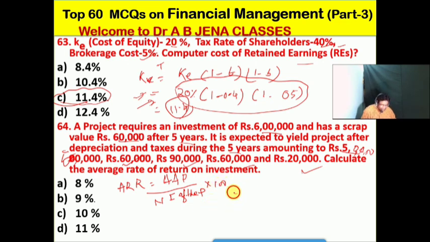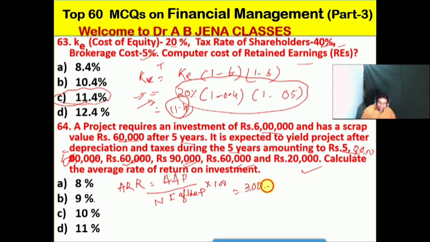Here, total profit will be 50,000 plus 60,000 plus 90,000 plus 60,000 plus 20,000.